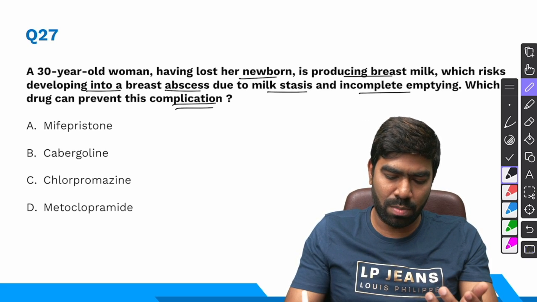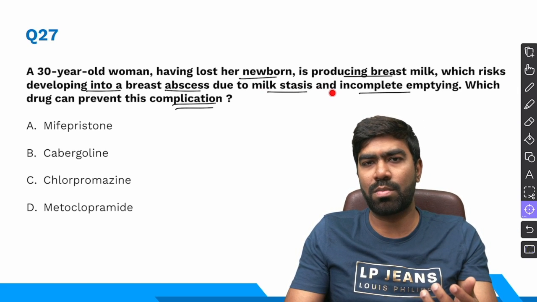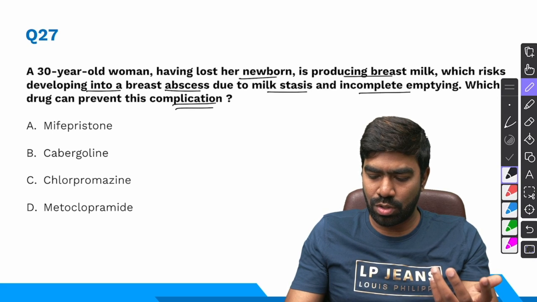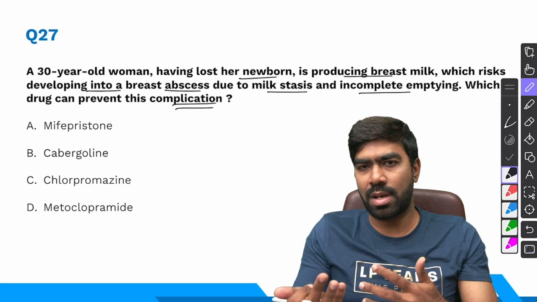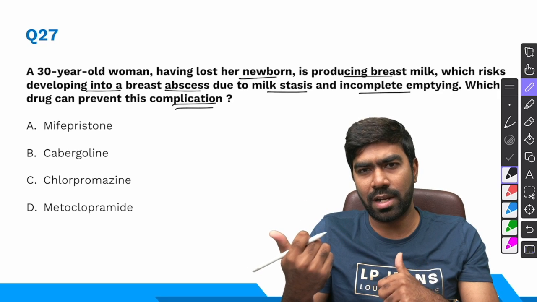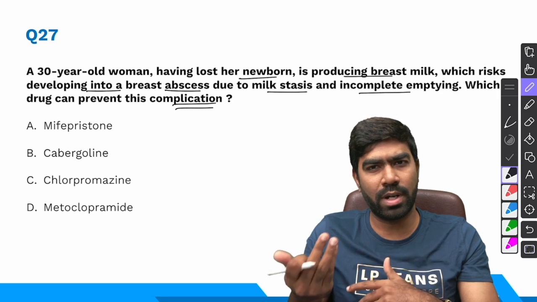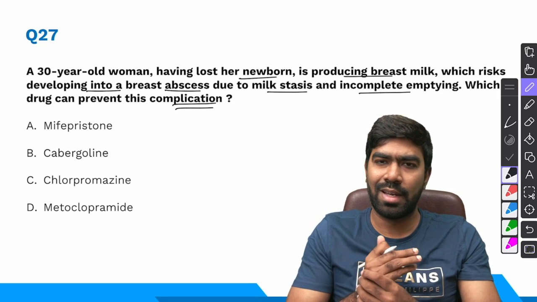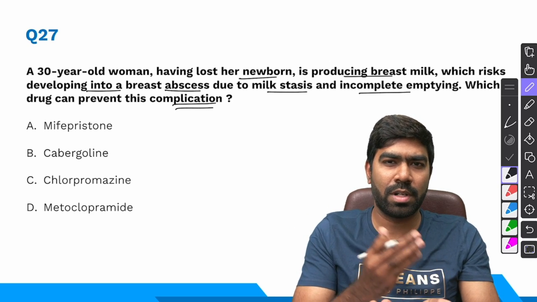Which drug can prevent this complication? Here we wanted to suppress the milk production in this lady so that there will be no risk of breast abscess. To suppress the milk production, we have to stop prolactin from coming out of the anterior pituitary. For this purpose, we need to increase the dopamine levels or stimulate the D2 receptors in the anterior pituitary, because dopamine is going to inhibit the prolactin release.